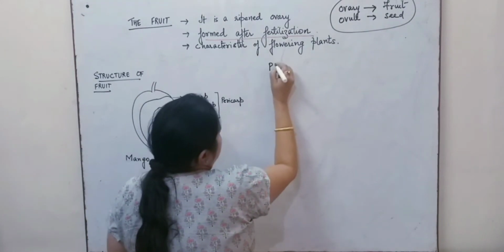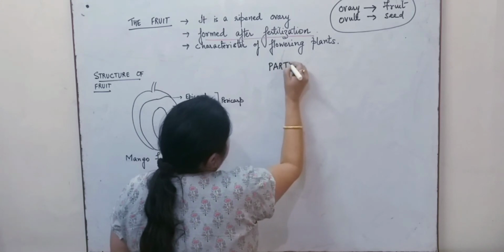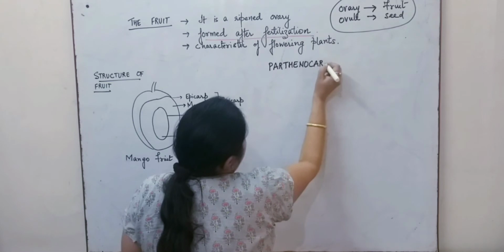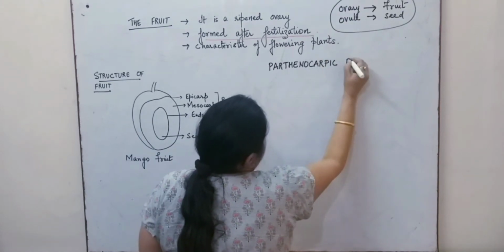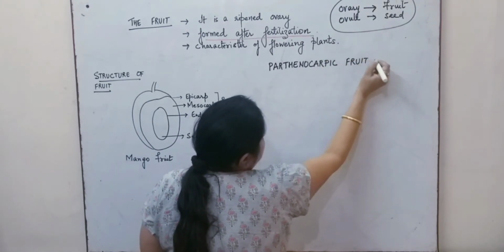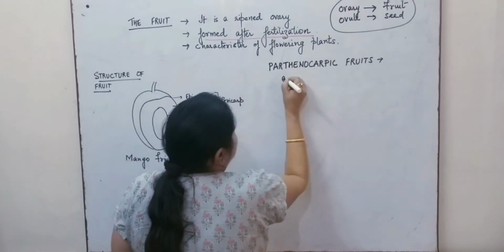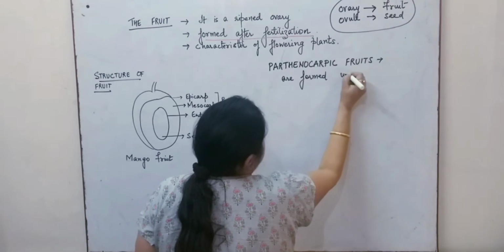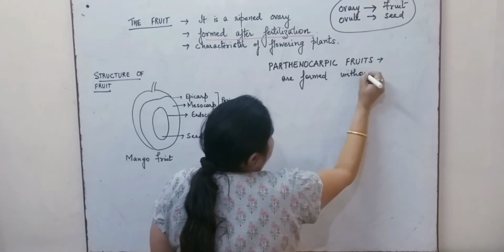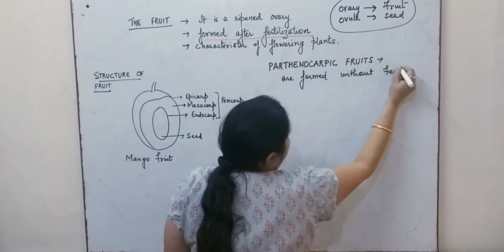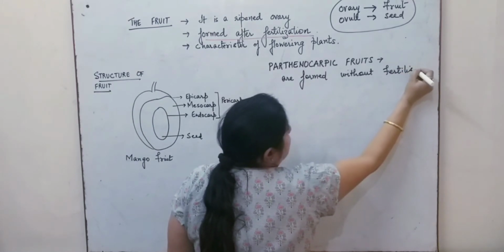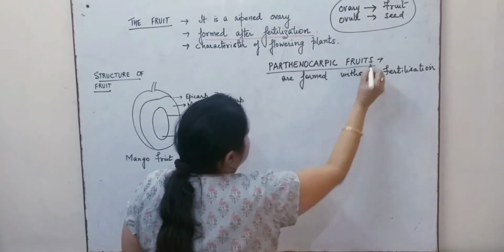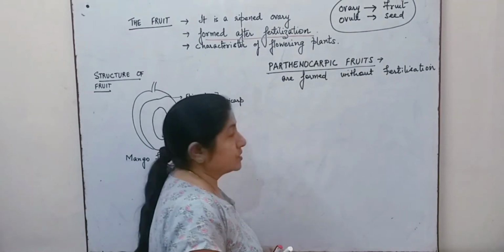So, parthenocarpic fruits are those fruits which are formed without fertilization. So here the fertilization will not take place in the case of parthenocarpic fruits.